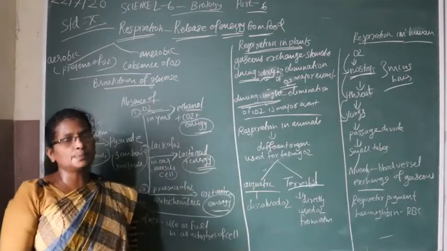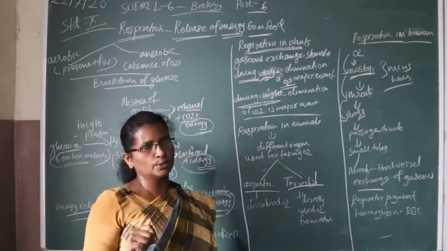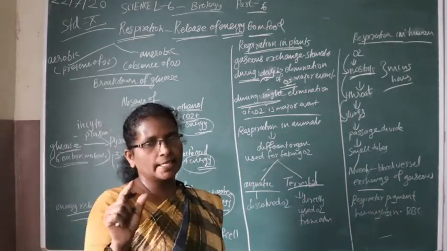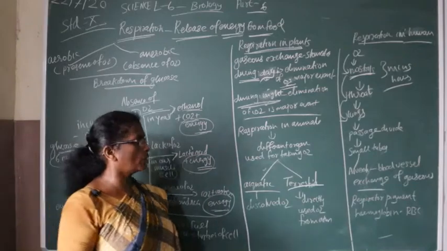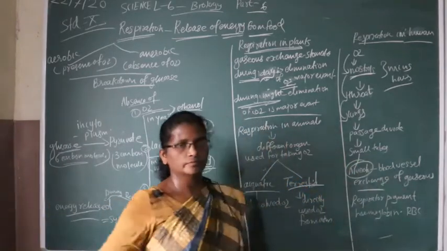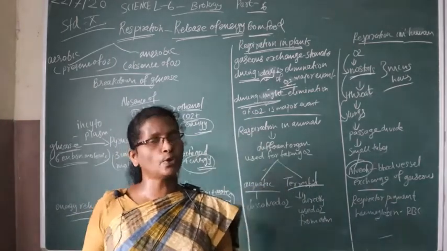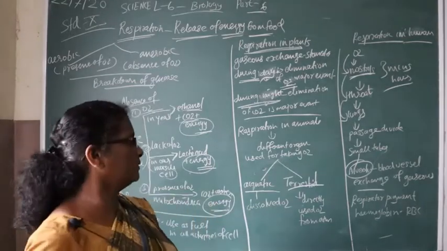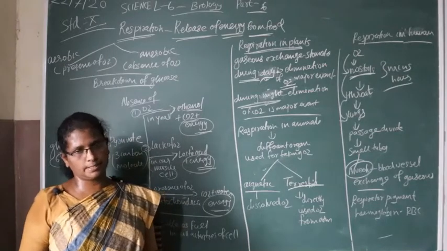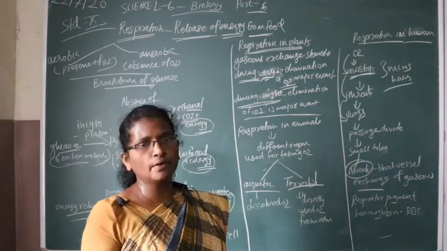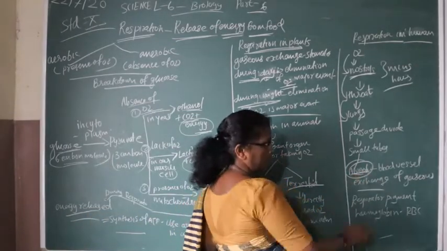Within the lungs, the passage is divided into smaller and smaller tubes. At the end of the tubes there are small balloon-like structures called alveoli. In the alveoli there is a network of blood vessels.